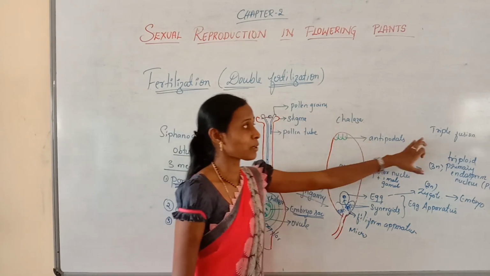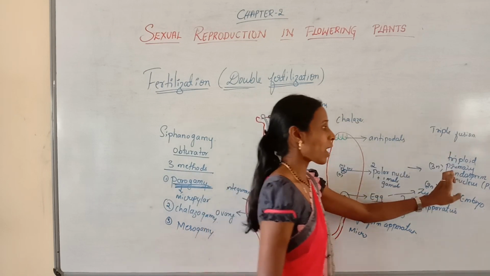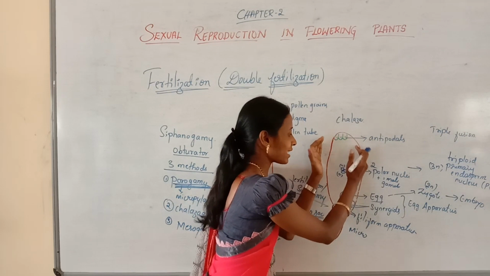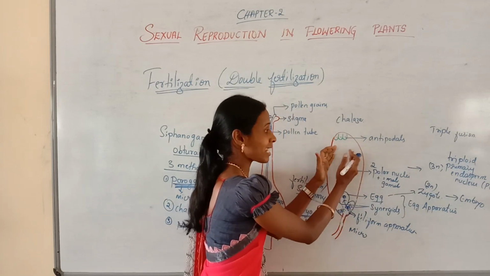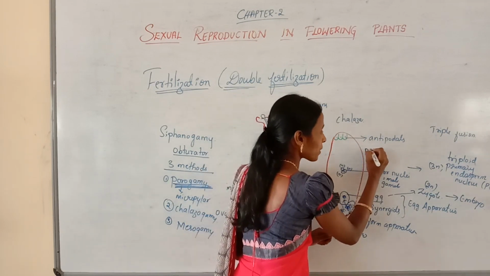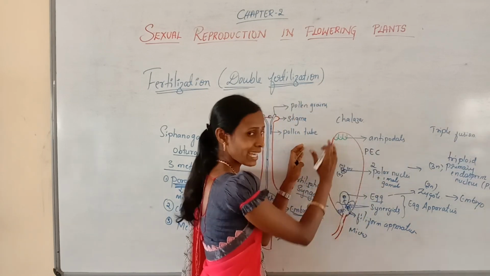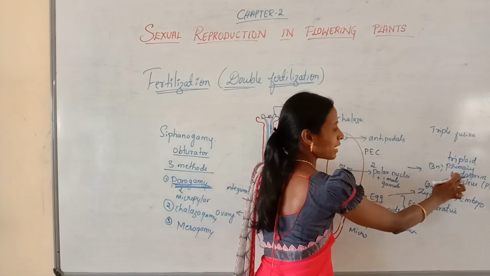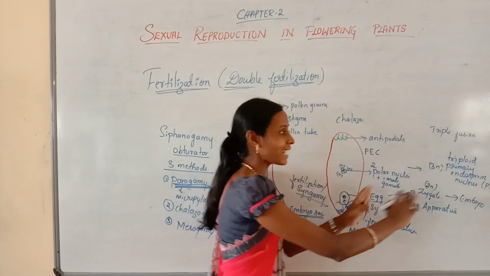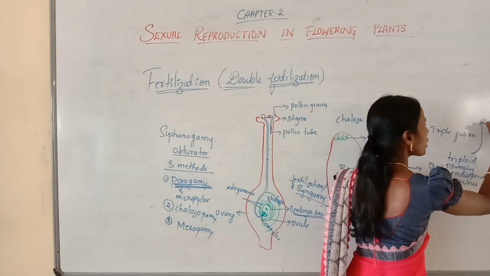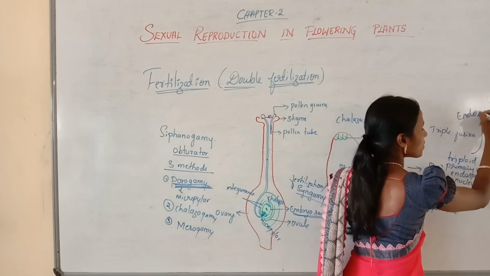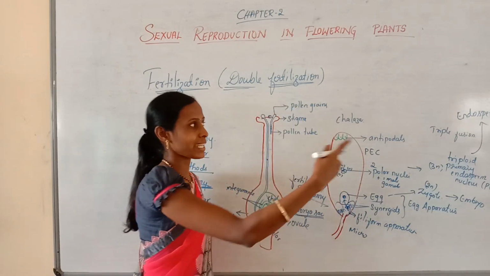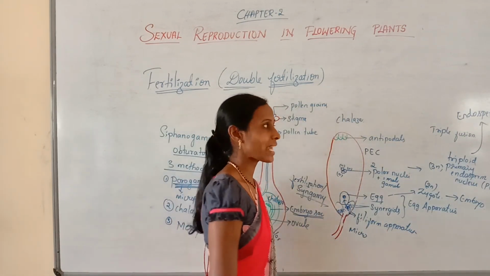Then after the triple fusion, what happens to this primary endosperm nucleus? The entire thing is called the central cell. This central cell becomes a primary endosperm cell, which contains a primary endosperm nucleus. Later, it develops into a nutritive tissue called endosperm. The primary endosperm nucleus later develops into a nutritive tissue called endosperm.